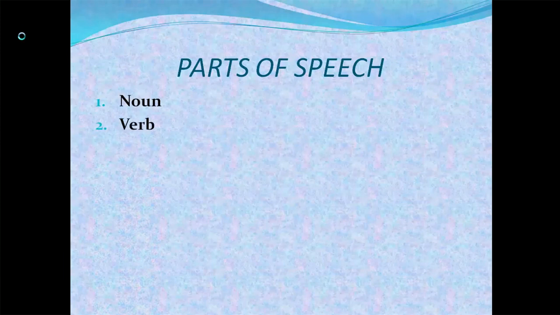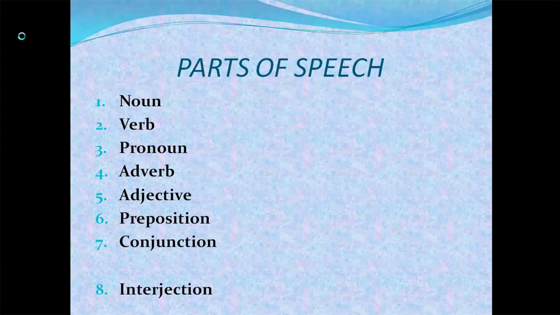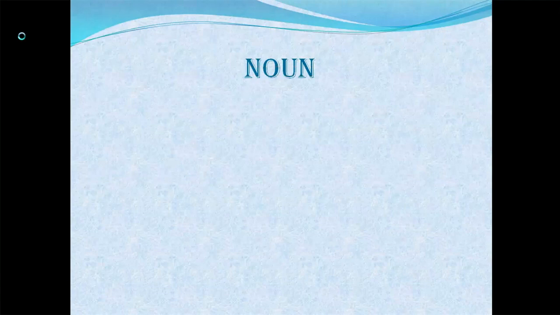Most of you will already be aware of the 8 parts of speech. So I'm going to list them one by one, and if you already know them, just repeat after me or try to recall them. Noun, verb, pronoun, adverb, adjective, preposition, conjunction, finally interjection. Now let's go into detail of each part of speech.